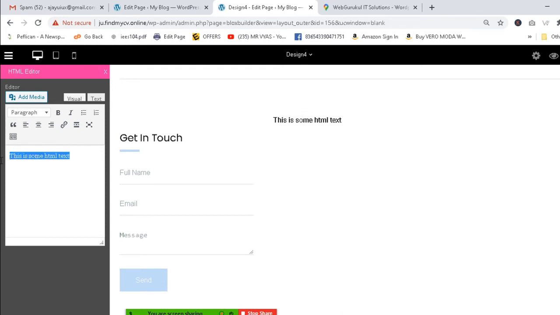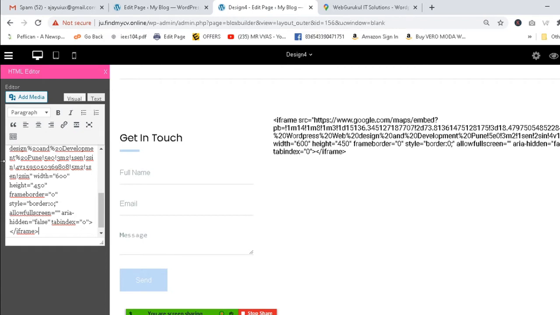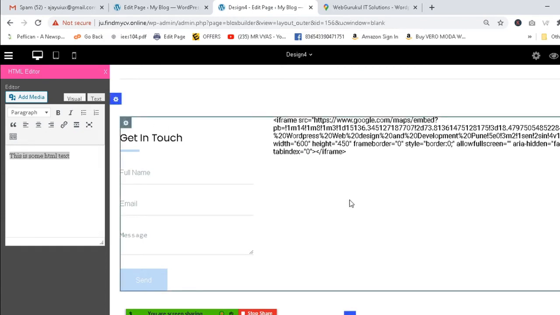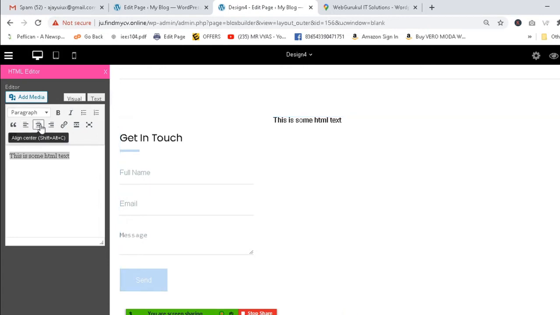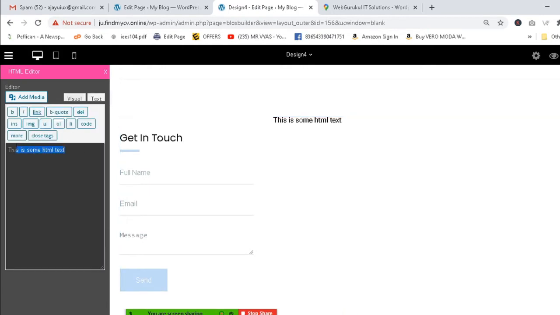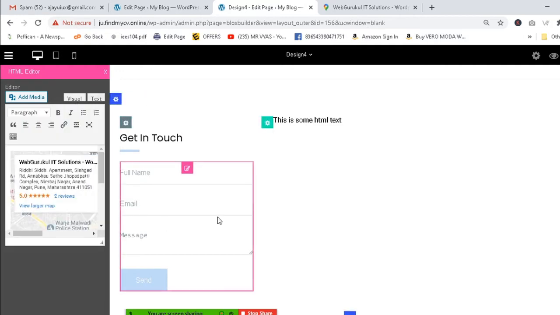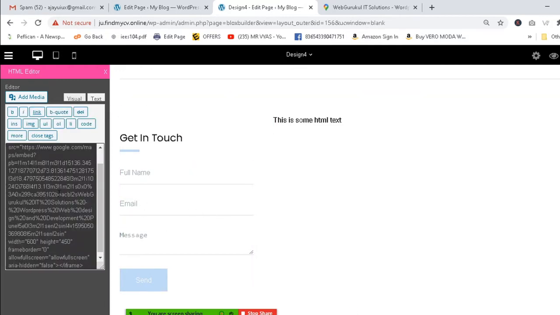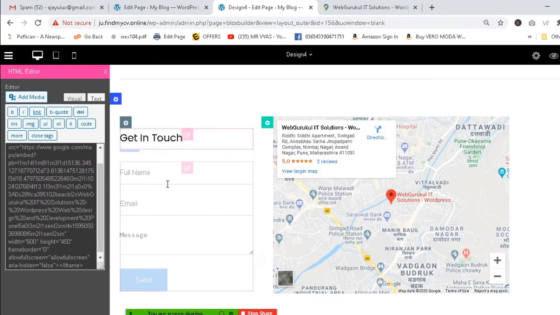So let's do one thing. Let's try this one first. How to edit the map, I'll show you. This is the text, and this one is the visual. You have to add it in the text only. For the map, you should go to the text and add it. And right now the map is there also.